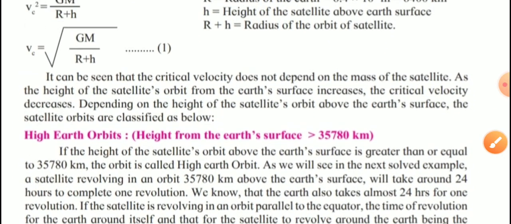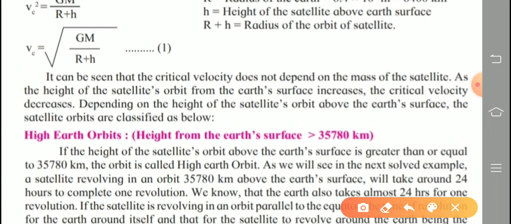Now see that it can be seen that the critical velocity does not depend on the mass of the satellite. As the height of the satellite's orbit from the earth's surface increases, the critical velocity decreases.